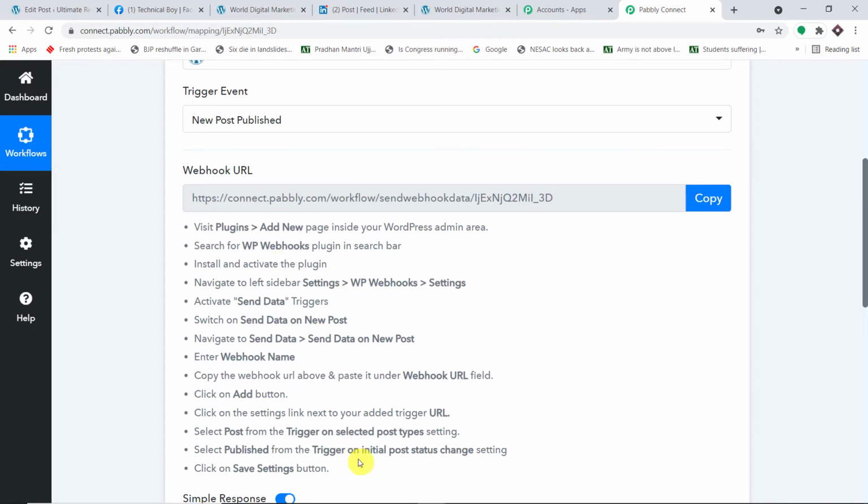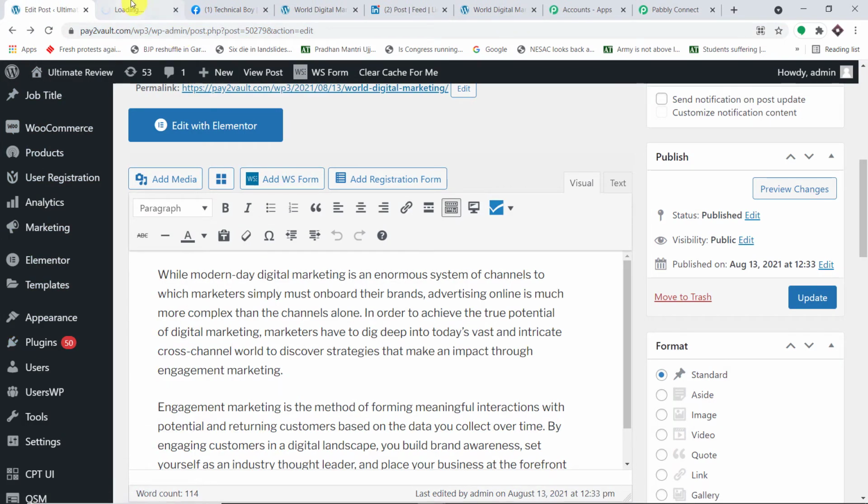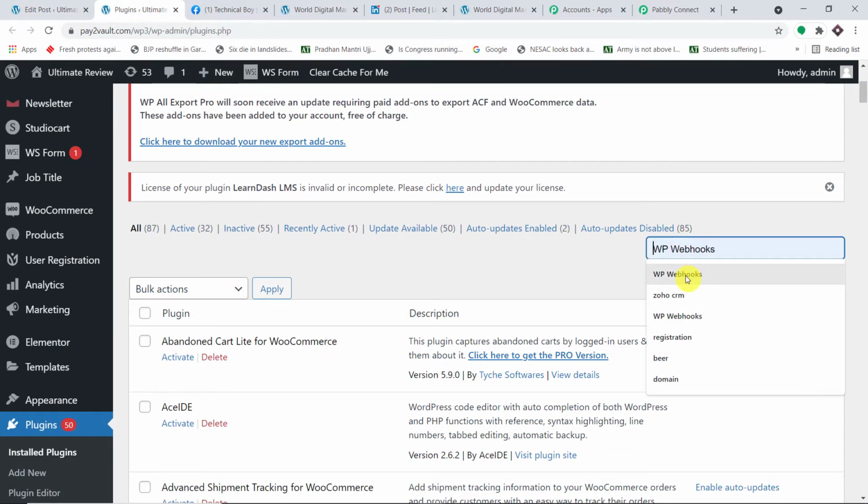Okay, so these are the series of steps that we have to follow to integrate WordPress and PabliConnect. So we will start with the webhook plugin. Okay, so as you can see, we do have to install a plugin called WP Webhooks. So let me just take you to the plugin section. Click on install plugin. And of course, I'm not going to teach you how to install a plugin, because if you're working with WordPress, you may already know how to install a plugin. So let me just show you the plugin. Okay, so let me just search for it, WP Webhooks.